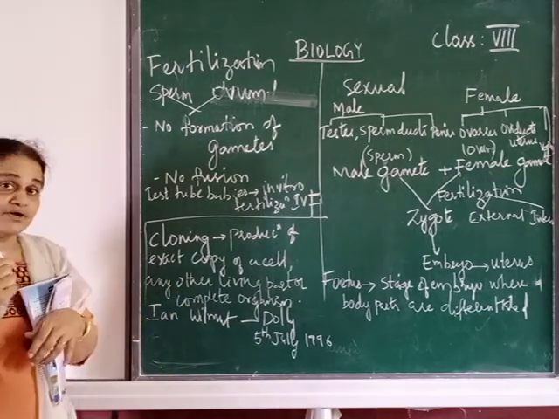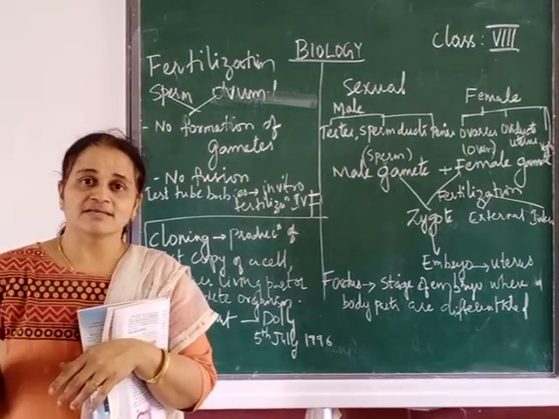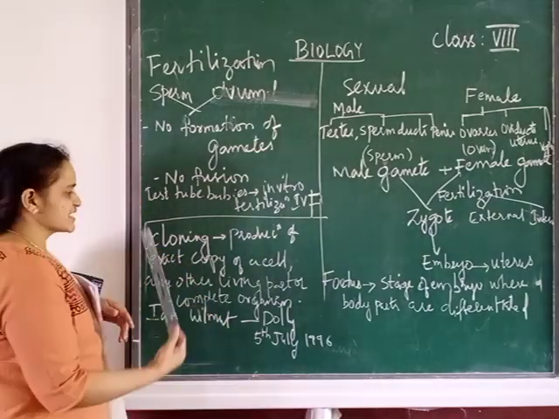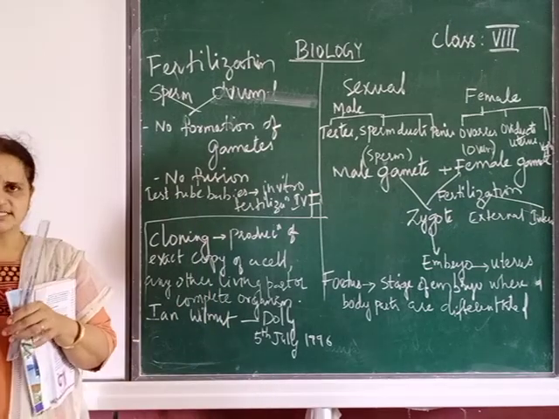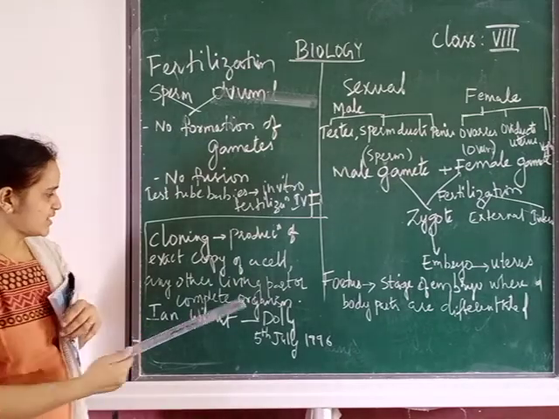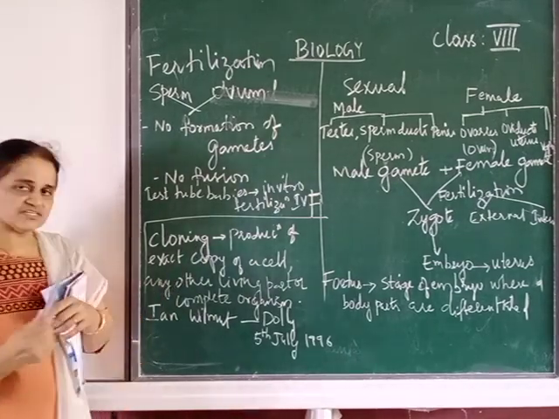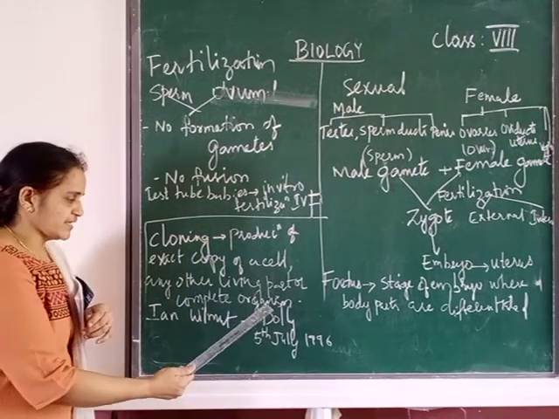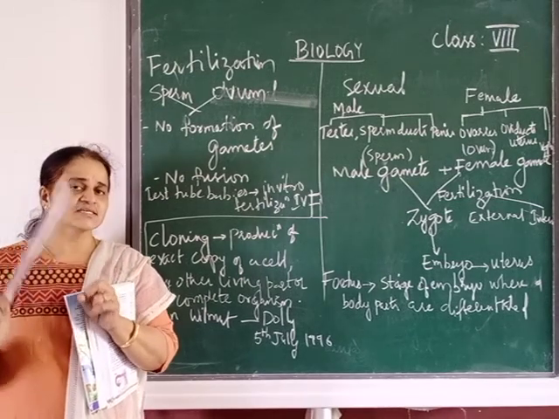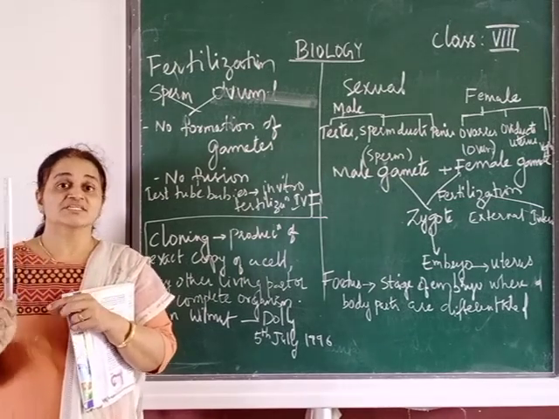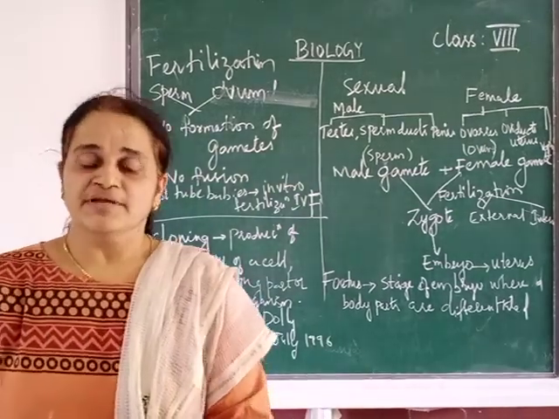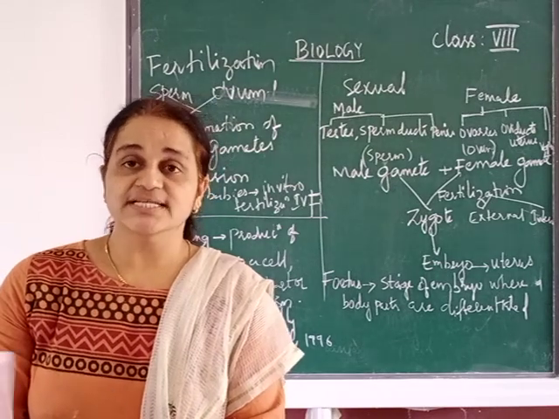Then we have one important term we all know, Dolly, the first cloned sheep. What is cloning? Production of an exact copy of a cell. You are doing it outside in artificial conditions, so it is called cloning. Which is the first cloned animal? Dolly. On which day? 5th July 1996. The first cloned animal was Dolly, the sheep. So did you understand what is cloning, and how test tube babies are produced?